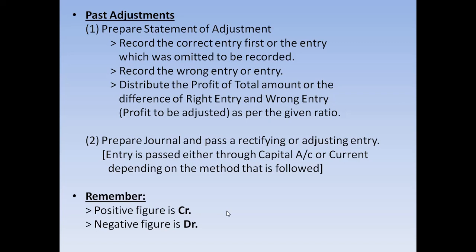Sometimes you have to follow a fluctuating method, sometimes a fixed capital method, and there are many adjustments. There is the case of commission also, minimum guarantee, and similarly we have one more kind of problem, that is called past adjustments.